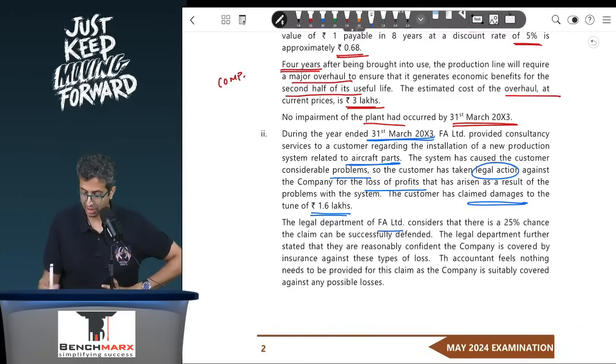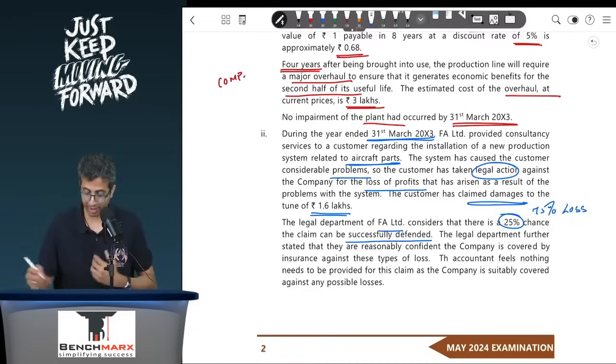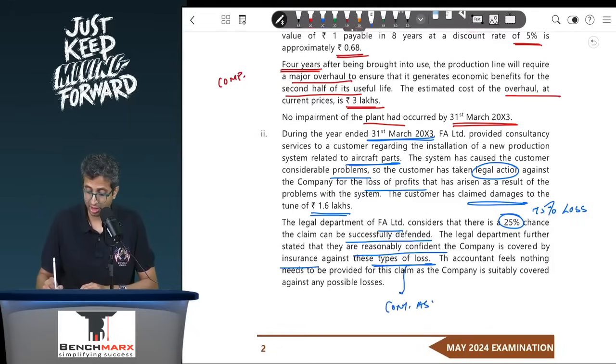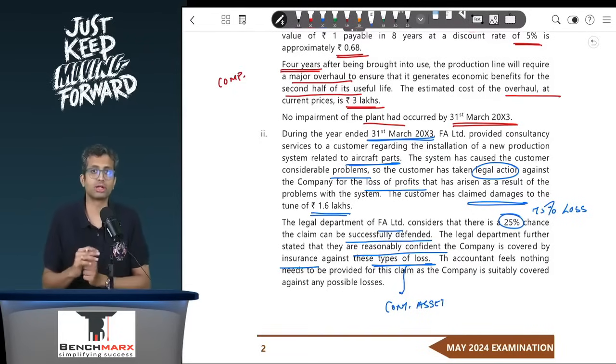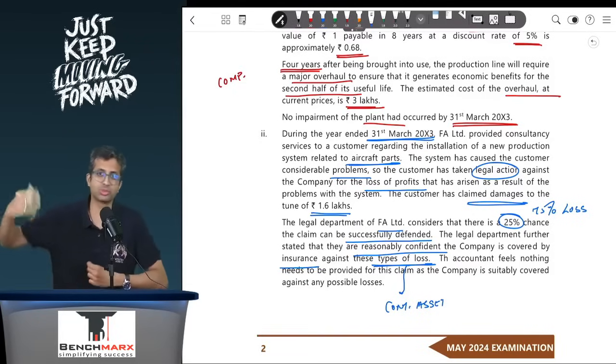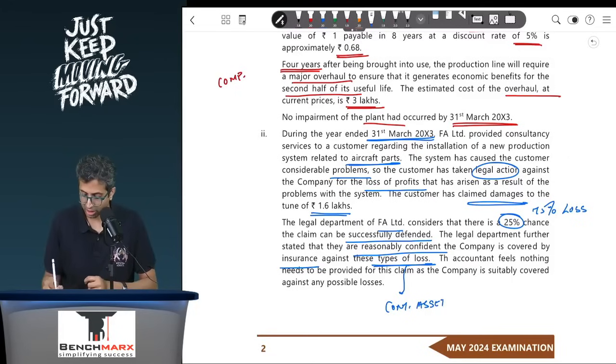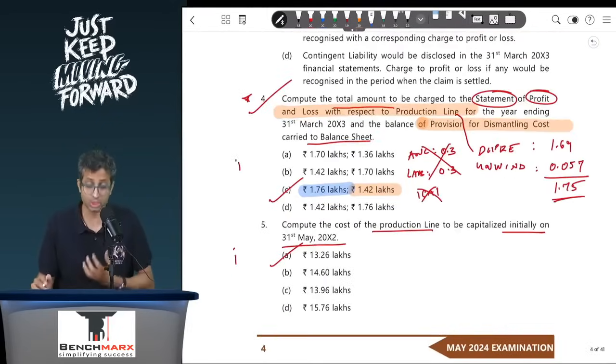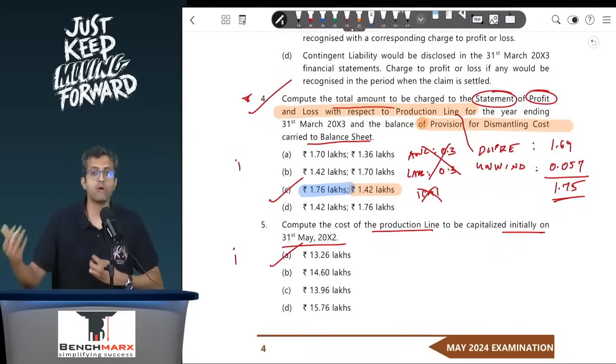The legal department of FA considers that there is a 25% chance that the claim can be successfully defended, which means there is a 75% chance that you will lose, and if you lose, then you will have to pay. The legal department further stated that it is reasonably confident that the company is covered by insurance against these types of losses. Now that is a contingent asset. That does not mean that you don't recognize the loss. You will still have to pay the loss because insurance is a separate contingent asset. The accountant feels nothing should be provided as the company is suitably covered under any possible losses. Is that correct? My opinion is no. You will have to record a provision because there's a more than 50% chance that a payment will have to be made for, let us say, 1.6 million.